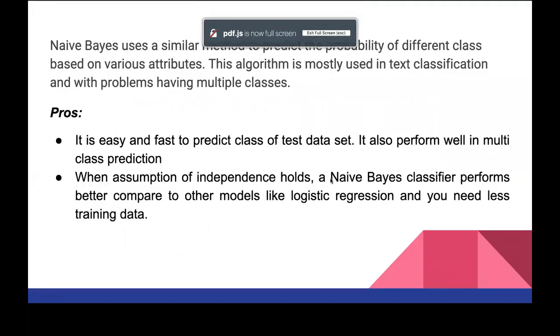Okay, so it is easy and fast to predict the class of a test data set. It also performs well in multi-class prediction. When the assumption of independence holds, a naive Bayes classifier performs better compared to other models like logistic regression, and you need less training data. So these are the pros, the advantages.